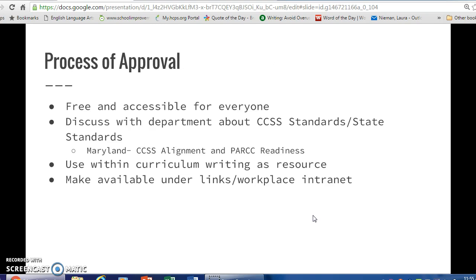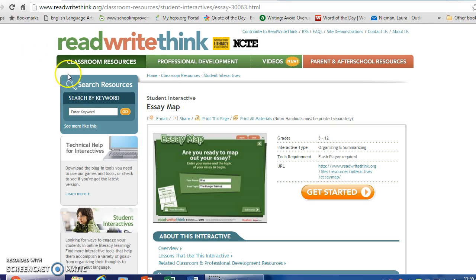The process of approval would be pretty basic. Since it's free and accessible for everyone, you could discuss as a department, the teachers and instructors, about the standards and how it would align with those. In Maryland, the Common Core alignment and college readiness is very important, but another great feature of ReadWriteThink is